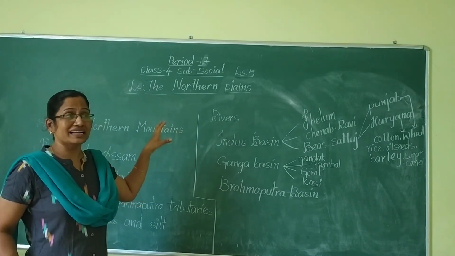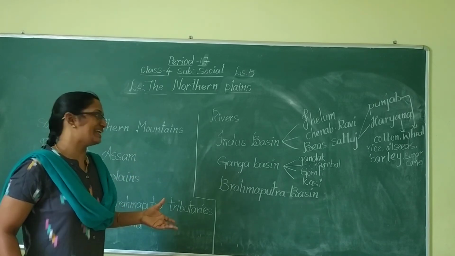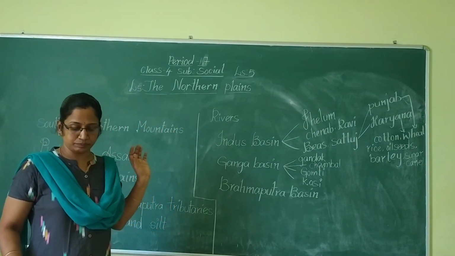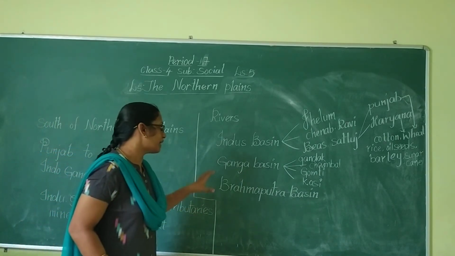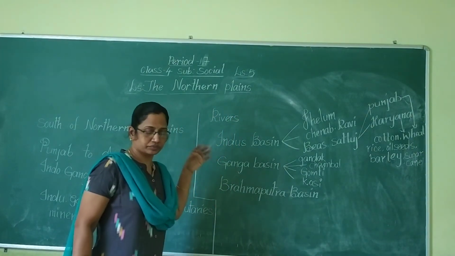What is this delta called? This delta is called the Sundarbans delta. What is it called? Sundarbans delta. So this is the largest delta in the world, which is formed by the Ganga and Brahmaputra basin.